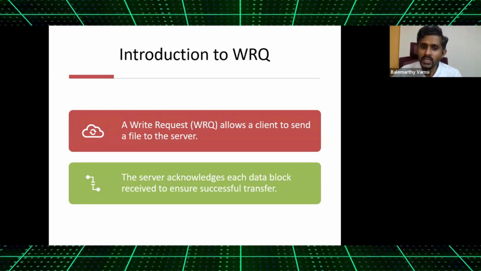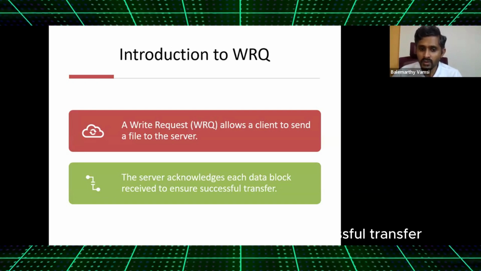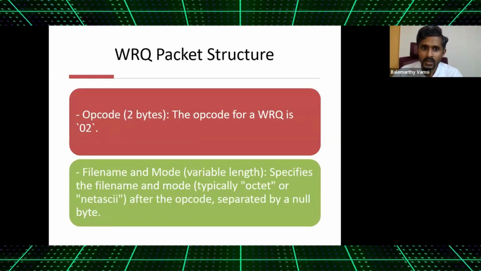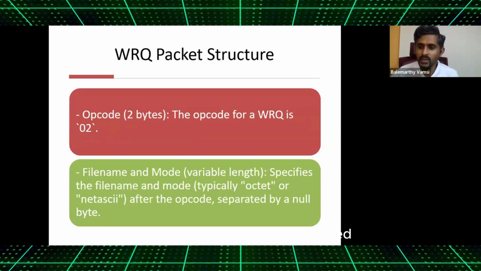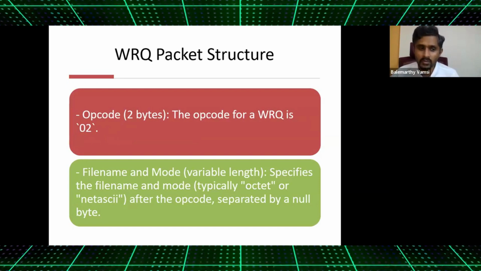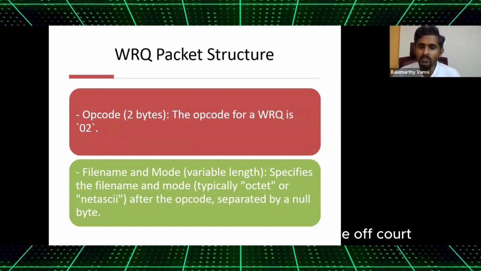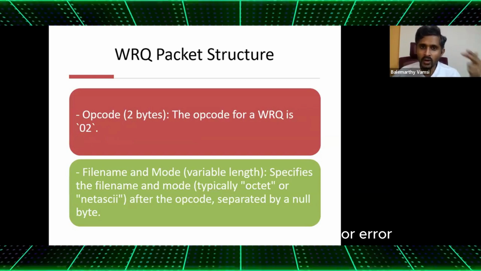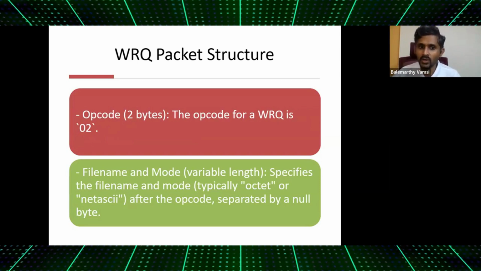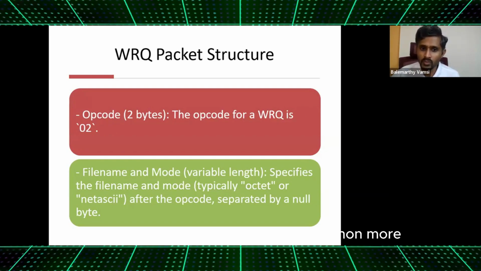The server acknowledges each data block received to ensure successful transfer. Right. Everything in TFTP gets dictated or the particular action is taken based on the opcode. Read request or write request or data or acknowledgement or error, everything is an opcode. Now the write request opcode is 2.